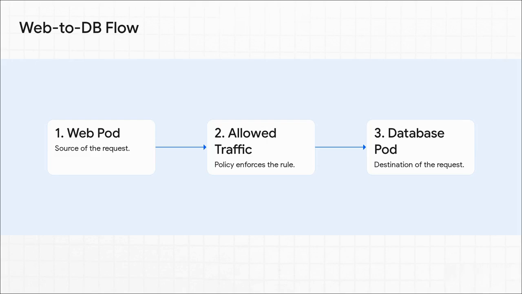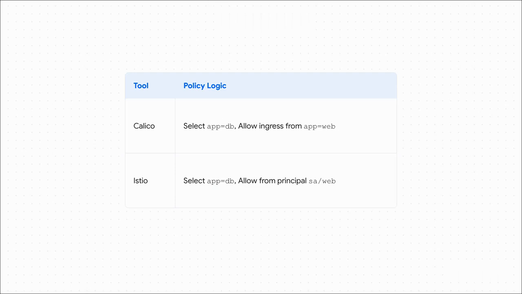You've got your web pod over here, and we're going to define a rule that says traffic from this pod is explicitly allowed to talk to our database pod over there. Any other pod that tries to hit that database? Nope. That traffic gets dropped on the floor. Now this is where it gets really cool. Check out how we can do this with 2 totally different but super popular tools, Calico for the network layer and Istio for the service mesh.